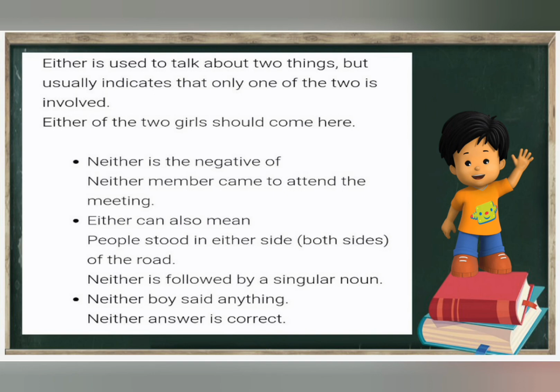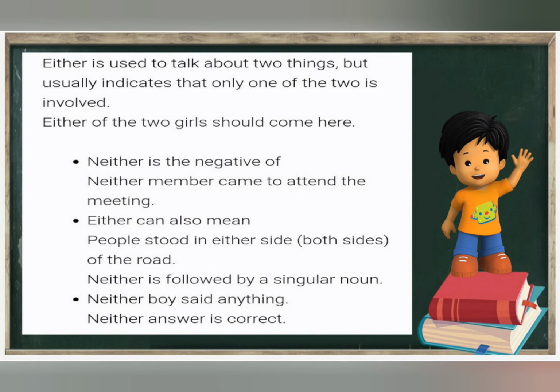Either is used to talk about two things, but usually indicates that only one of the two is involved. Either of the two girls should come here. Neither is a negative of either. Neither member came to attend the meeting. Either can also mean people stood on either side, that is both sides of the road. Neither is followed by a singular noun. Neither boy said anything. Neither answer is correct. Either is positive, neither is negative. Either means anyone individually. Neither means not anyone, like that we have to assume.